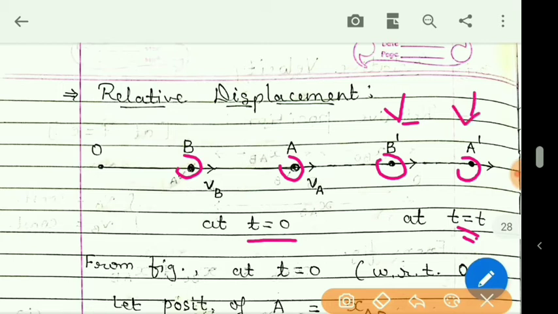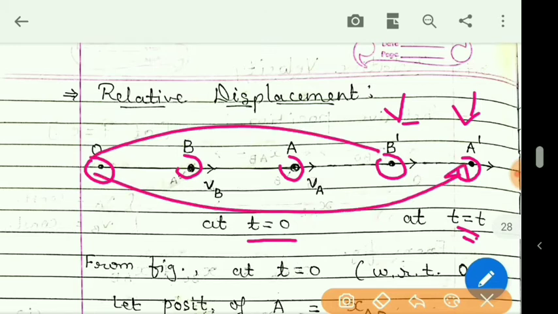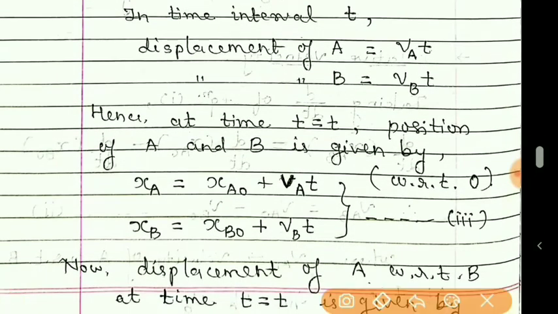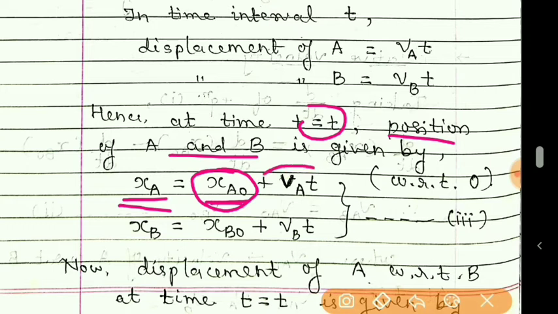So we are now going to find the new positions with respect to O. Given that the new position at time t, that is finally XA, initially it was here at XAO and it has traveled this much distance VAT.